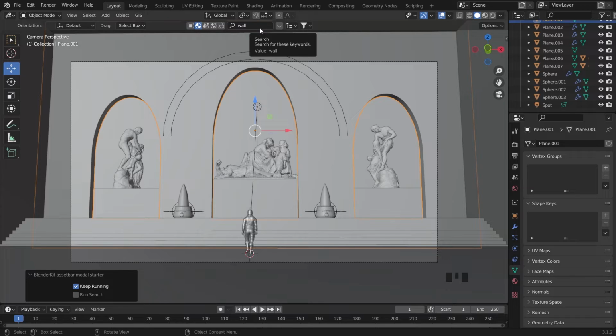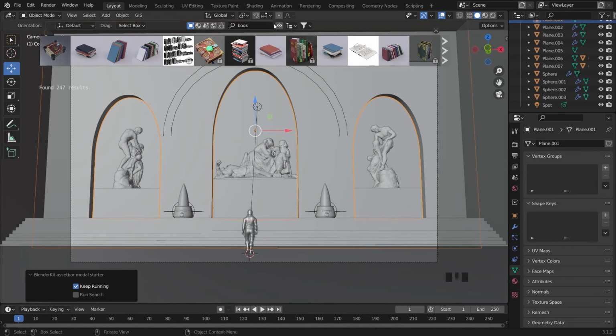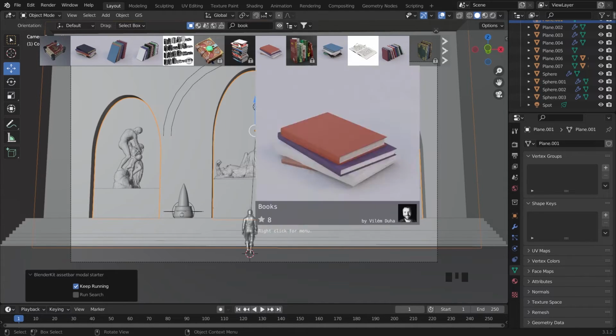So yeah, on this side I will just use some free stuff. There is a bunch of stuff here, and you can click here, maybe something like book. Just wait a few seconds, but make sure your computer is connected to Wi-Fi or some connection, so you can use it.